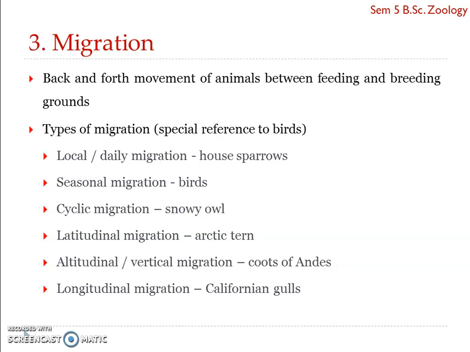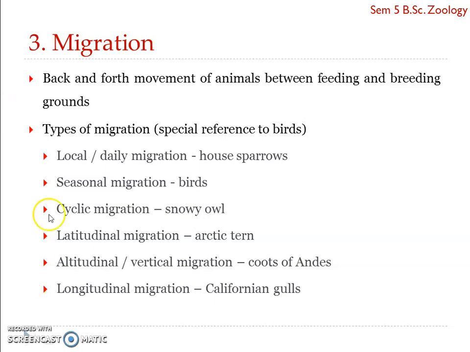Then cyclic migrations actually refer to those migrations which are taken up seasonally, but needn't be at regular intervals. This is seasonal migration, but not at regular intervals. So the cyclic migration is exhibited by the snowy owl in the United States in winter, and it occurs in 3 to 5 years. So once in 3 to 5 years, such kind of seasonal migration happens, and that kind of migration is referred to as a cyclic migration.